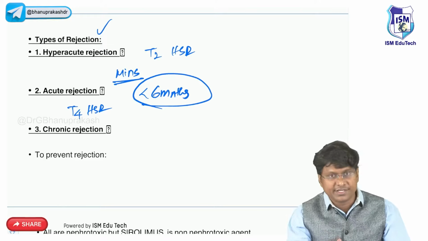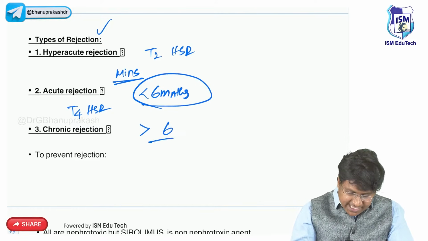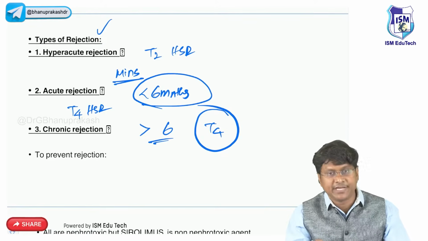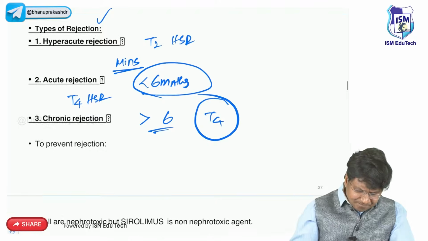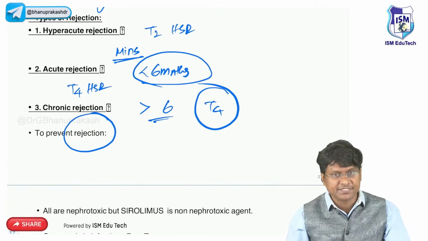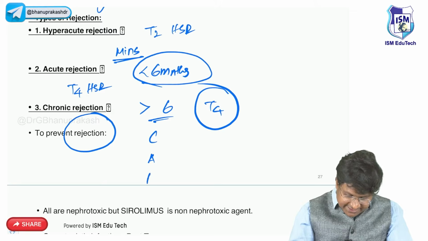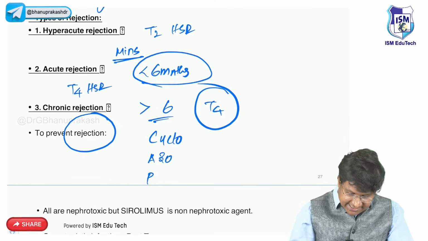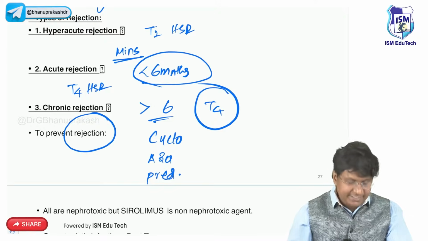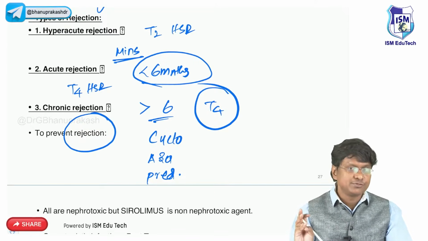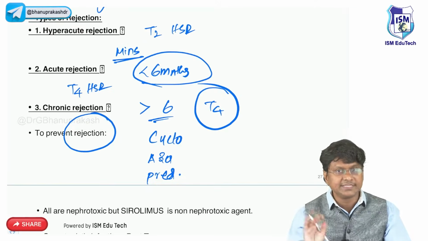And the next is chronic rejection, which occurs after 6 months of surgery, and this is also a type 4 hypersensitivity reaction. To prevent rejection, you need to give immunosuppressive agents: cyclosporin, azathioprine, and prednisolone.